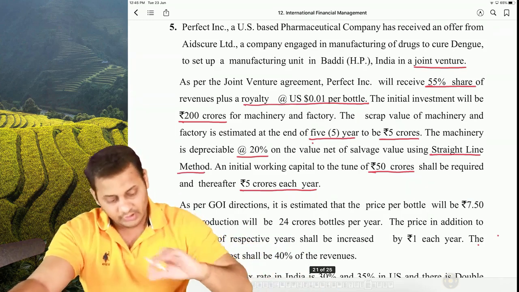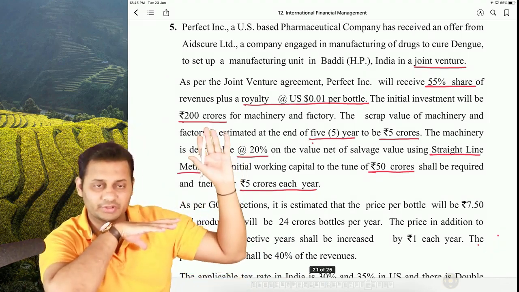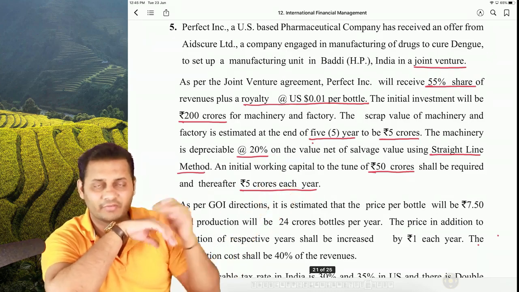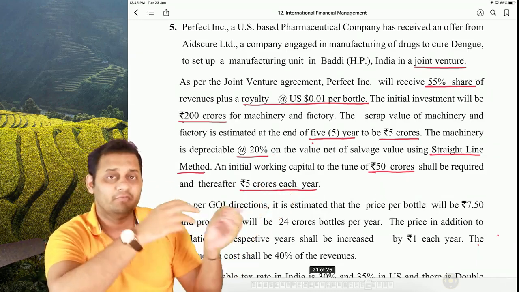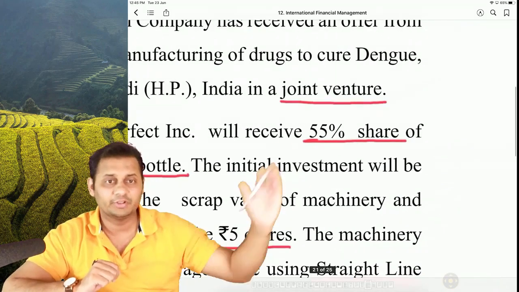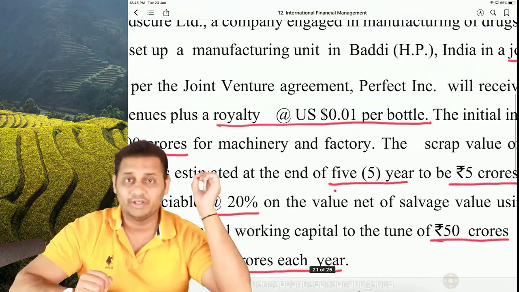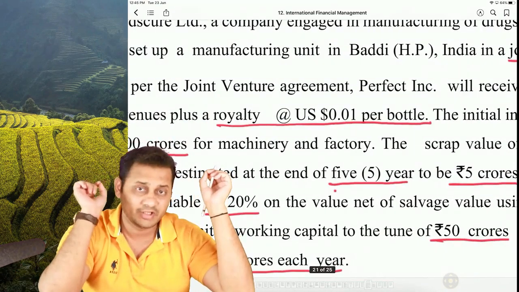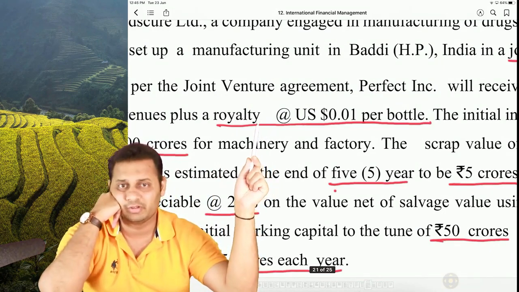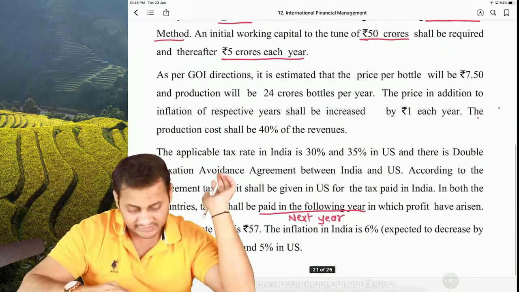The term is that we are ready to invest 200 crores and we are ready to put 50 crores as working capital, and whatever is required after that also. But what we are going to get in terms of revenue is 55% of the total sales and a royalty on every bottle of that vaccine, that medicine sold, $0.01 per bottle. That's the total revenue to us. Next comes the second paragraph.